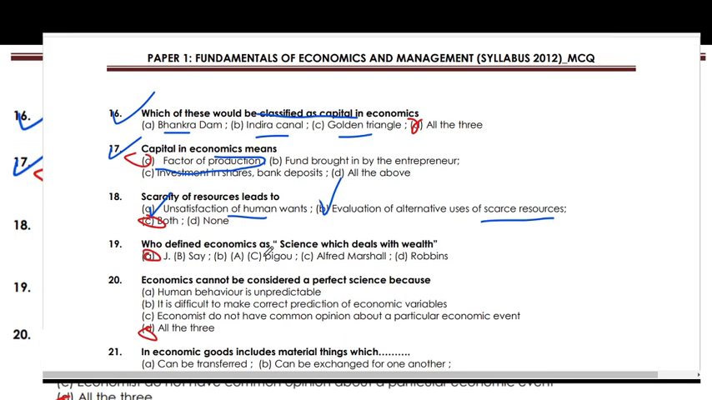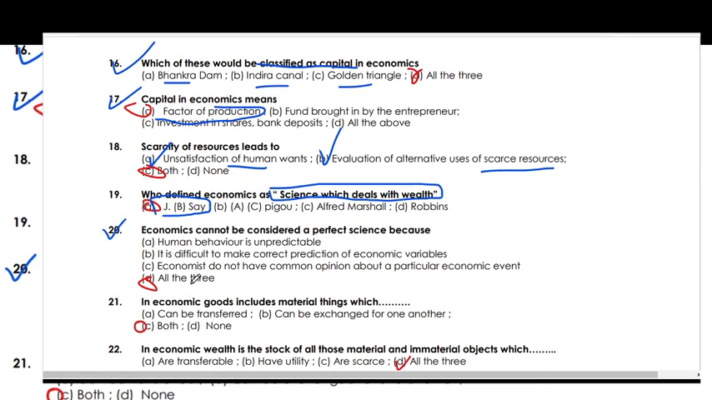Who defined economics as a science which deals with wealth? J.B. Say defined it as the science which deals with wealth. Economics cannot be considered a perfect science because human behavior is unpredictable, it is difficult to make correct predictions of economic variables, and economists do not have a common opinion about a particular economic event. All of these are the right answer.